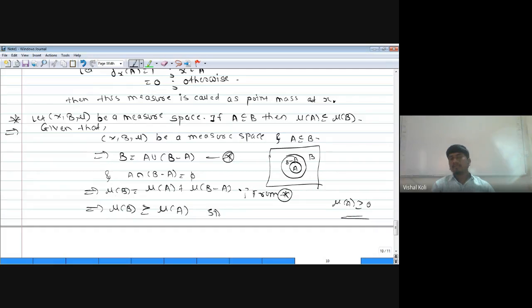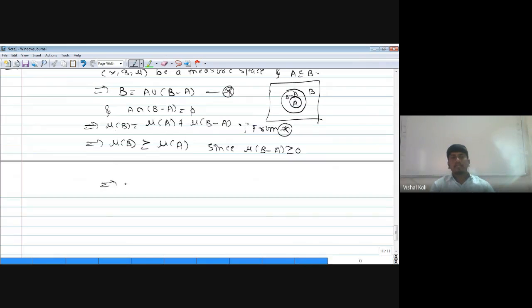Since measure of (B minus A) is greater or equal to 0. If measure of (B minus A) is equal to 0, then only measure of B is equal to measure of A. But if measure of (B minus A) is greater than 0, then measure of B must be strictly greater than measure of A, which implies measure of A is less than or equal to measure of B. So, if A is a subset of B, then measure of A is less than or equal to measure of B, and hence the proof.